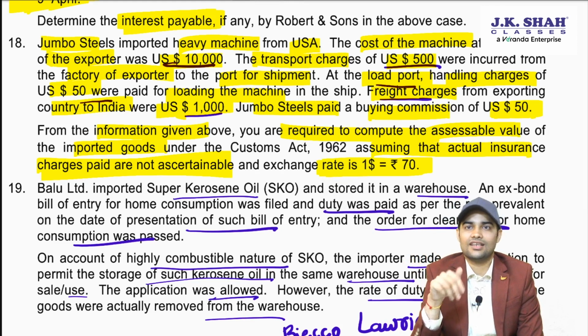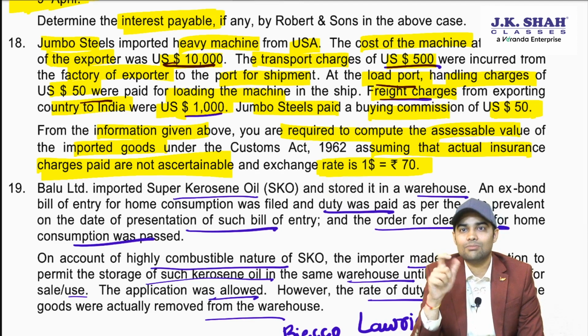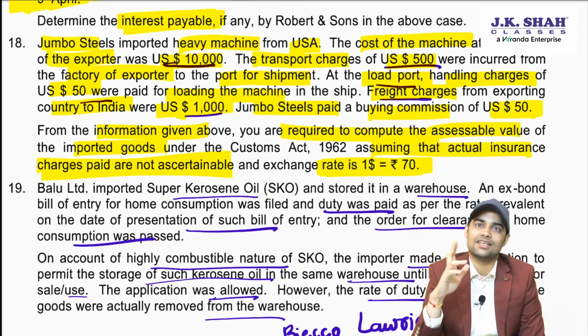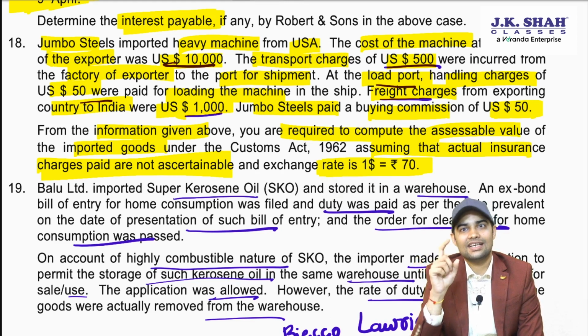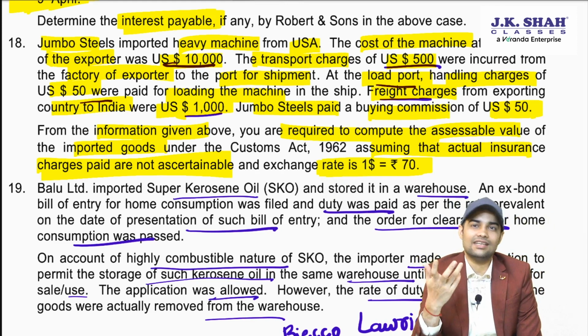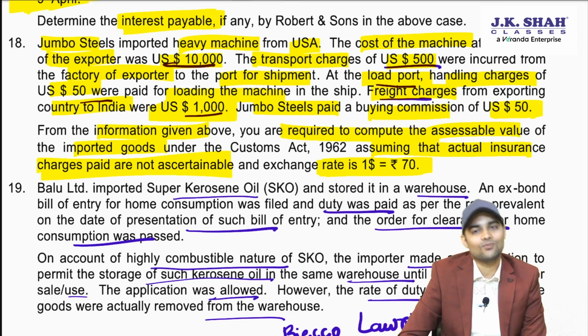Then you will add freight. Then you will add insurance of 1.125%. 550 you can exclude only when, first, this information is available. Second, you should have been using a percentage, that is 20% as freight in the calculation. Only then you could have excluded, because that 20% would have been considered already including all the charges from the exporter's premise till the Indian port. But here, as you are not considering 20%, you are considering actuals, so you will go by the actuals.